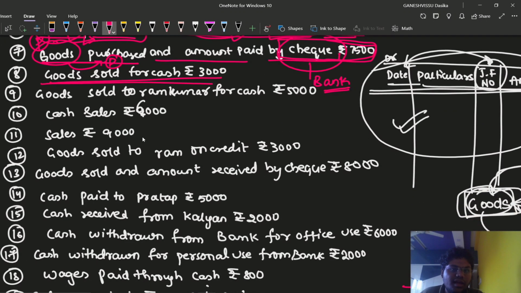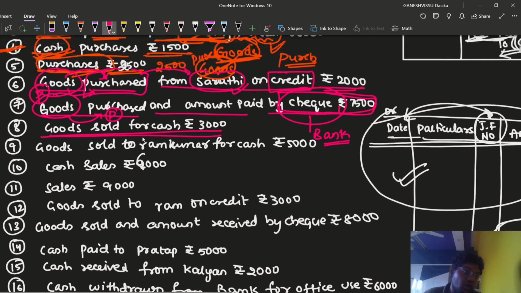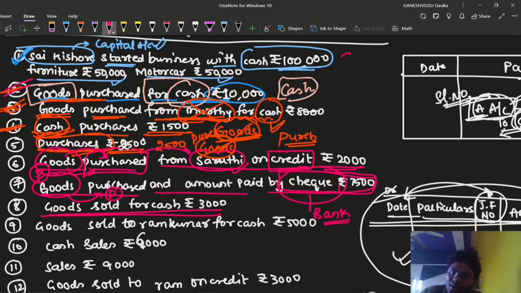Goods sold for cash. Up to now, what have we seen? We have seen the capital transaction. That means if any amount has been introduced to the business by the proprietor, it is called capital. Of course, it is called capital when it is brought by the proprietor into the business. We have seen up to the seventh transaction, that means the second to seventh transactions.